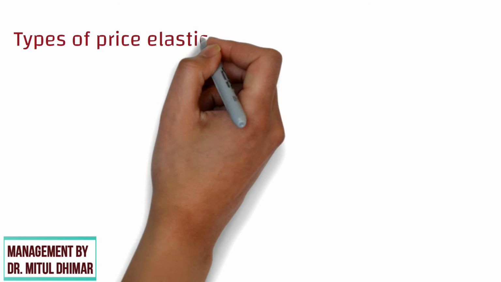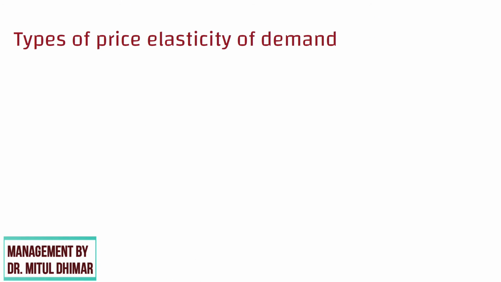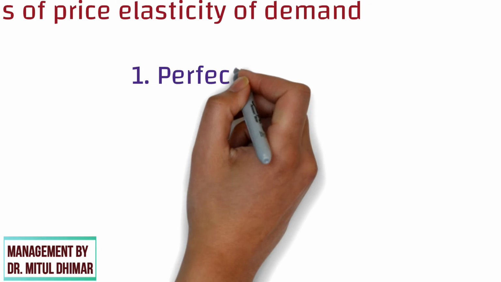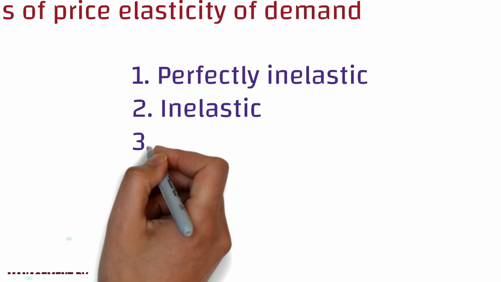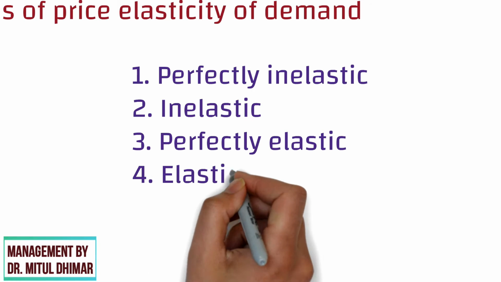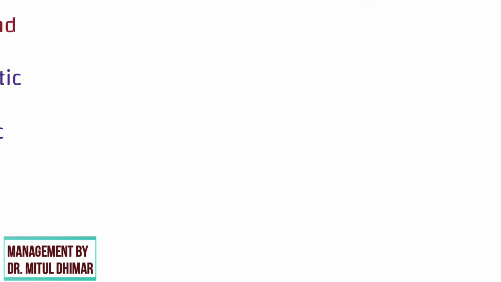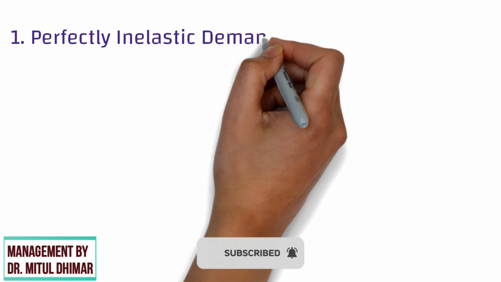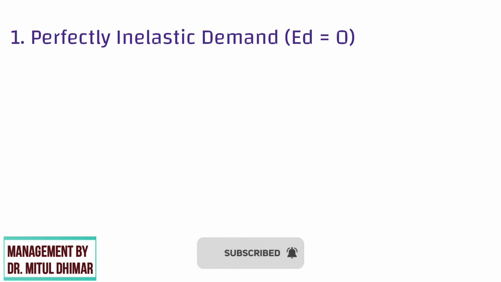Types of price elasticity of demand. There are 5 types of price elasticity of demand: perfectly inelastic, inelastic, perfectly elastic, elastic, and unitary. Perfectly inelastic demand, where elasticity of demand is equal to 0.